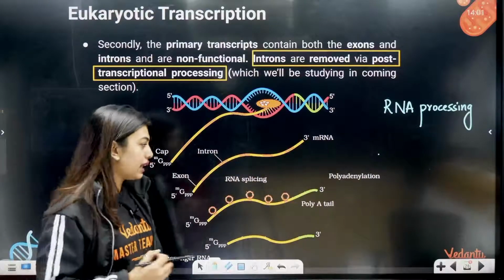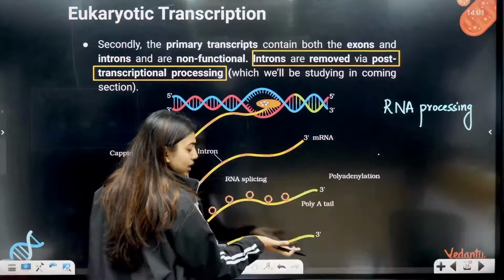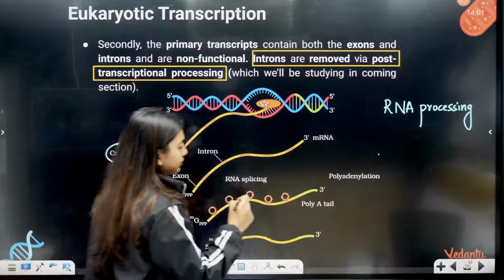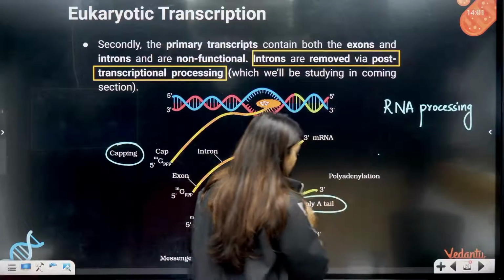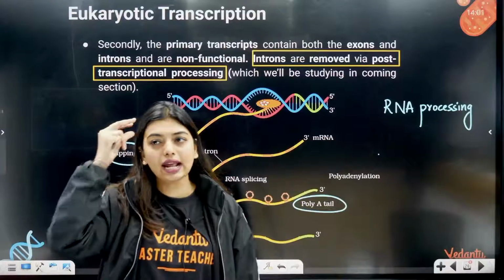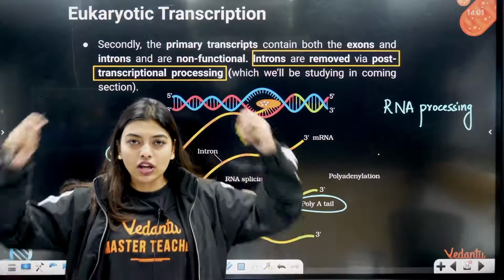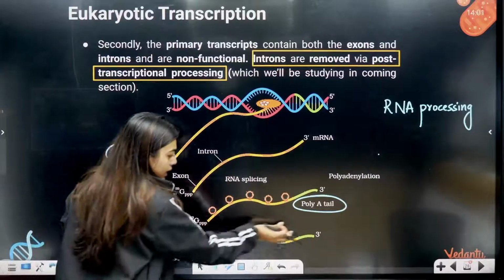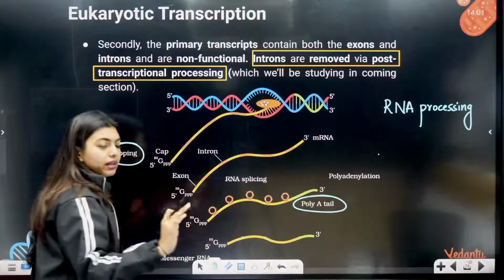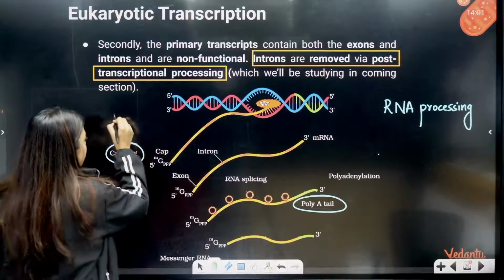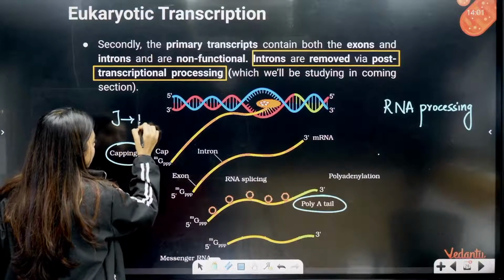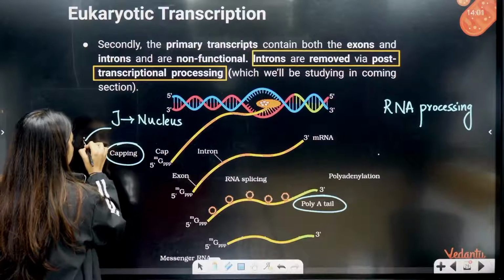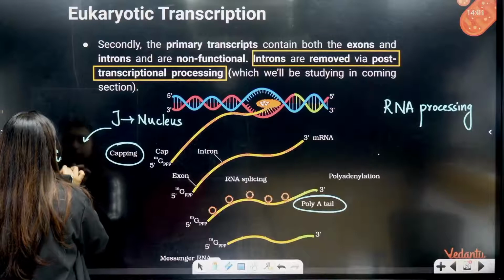Yes, so students, look here. As I told you, removal of introns is called splicing. After that, when we get our new beautiful mRNA ready, we do something called capping and tailing. Capping and tailing is like putting a cap and socks on babies. Like that, capping and tailing make sure that the mRNA is proper. Also remember that up to transcription will happen in the nucleus. After that, it will go to the cytoplasm.